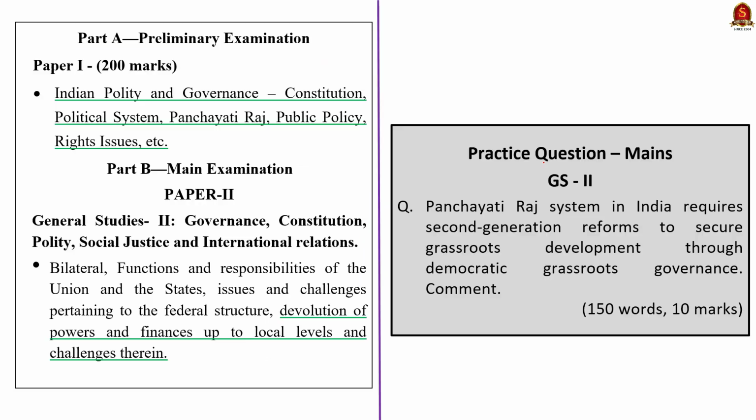Let me read out the question for you. Panchayati Raj system in India requires second generation reforms to secure grassroots development through democratic grassroots governance. Comment. See, this question can be asked in GS paper 2 under the syllabus given here. Here the only directive word is comment.